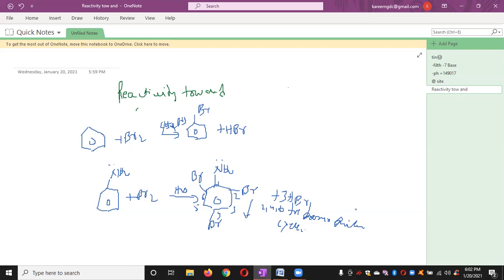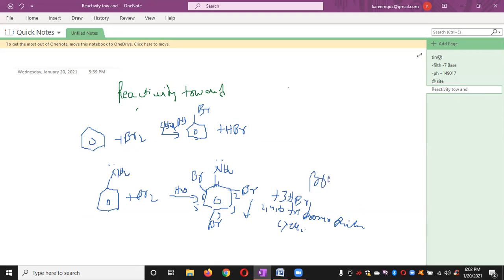So here see what happens. Bromination takes place three times. That means three reactive positions are occupied. Here the incoming electrophile is the bromonium ion.